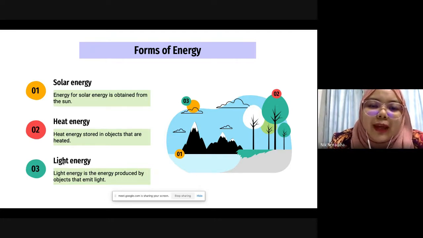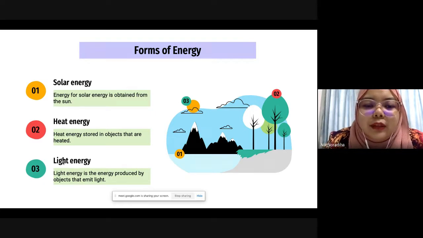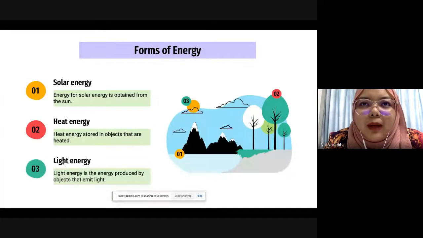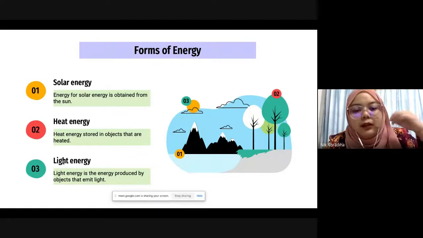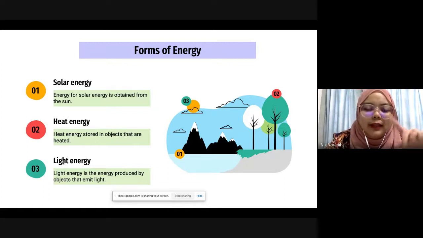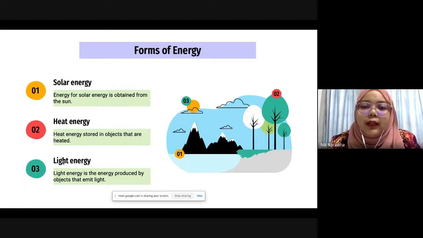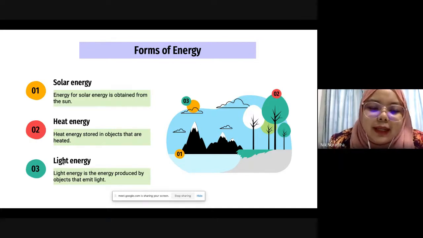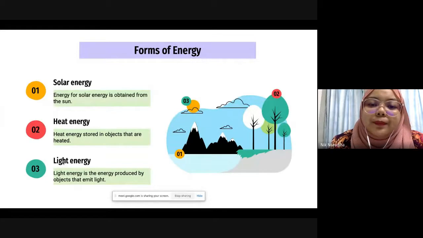Next we have heat energy. Just now, Dr. Binox mentioned that only 10% of the energy from the light bulb is emitted as light. Another 90% is emitted as heat. So heat energy is usually stored in objects that are heated. Next, light energy. Light energy is produced by objects that can emit light, like our light bulb.